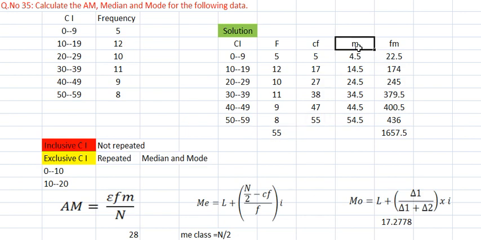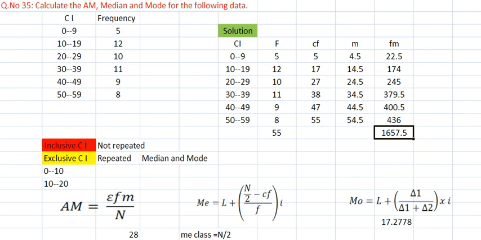Then the midpoint, why do we need the midpoint? For the mean. So 0 plus 9 divided by 2 is 4.5. What was the difference here? 10, a difference of 10 is there, 0, 10, 20 or 9, 19, 29, 39. So you need to add 4.5 plus 10 plus 10 plus 10, then you will get up to 54.5. Now you need to multiply f into m. 12 into 14.5 is 174. 10 into 24.5 is 245. Like that, you multiply up to 8 into 54.5. The total of this fm is this one.